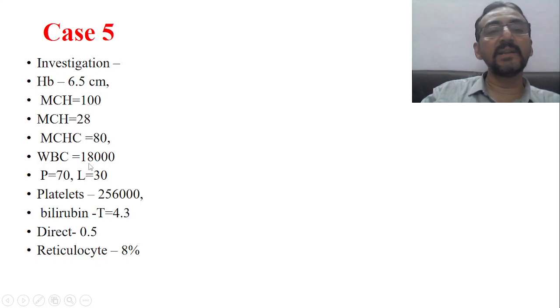Okay, now WBC is 18,000. MCH is normal. How much? Hemoglobinization 33%. So it is showing 80.